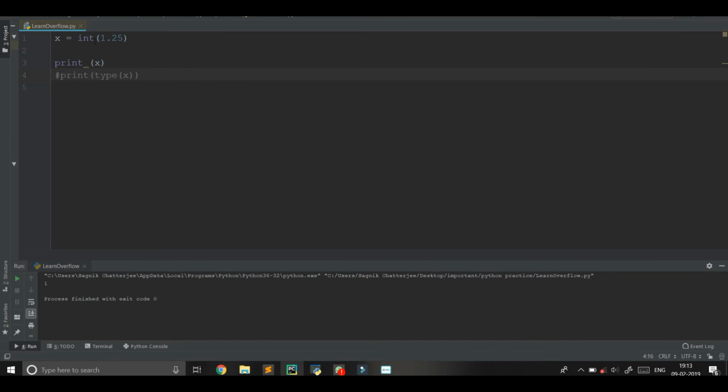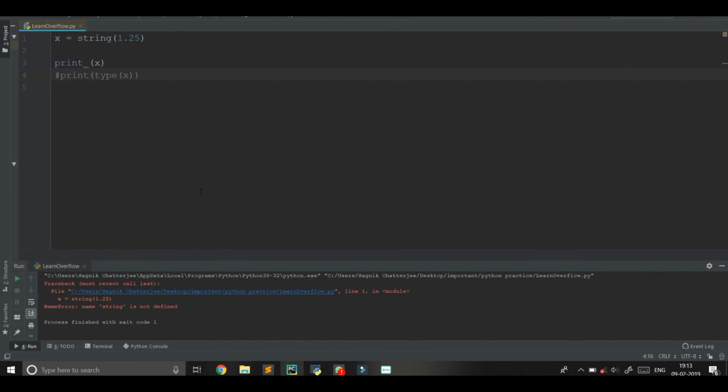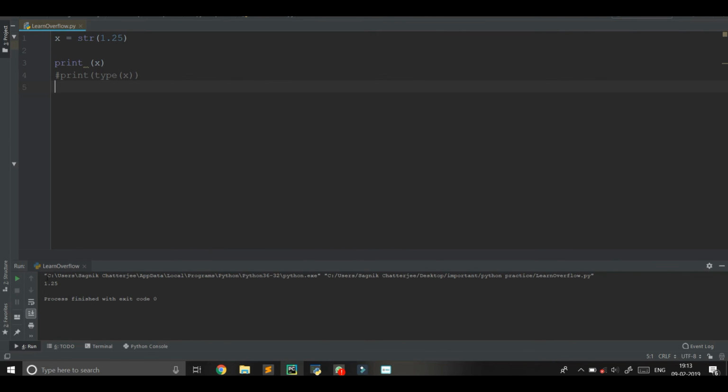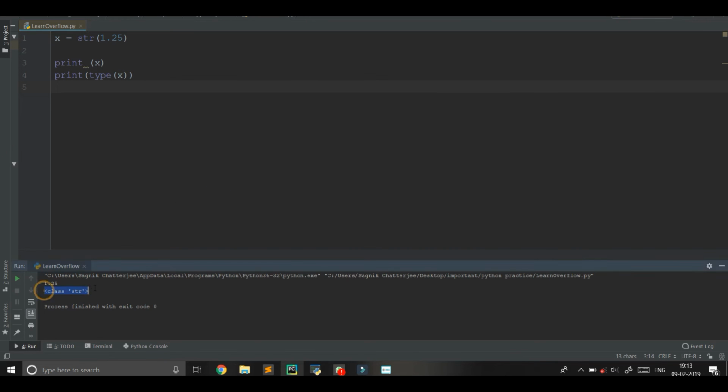Next, let's see what happens with string. str(1.25). So run it. Sorry, there is nothing called string, it's str. When you run it, you can see it's 1.25. So let's check the type of x. Look, it says the type is str. That is, 1.25 is acting as a string type variable. It's not a float type variable.